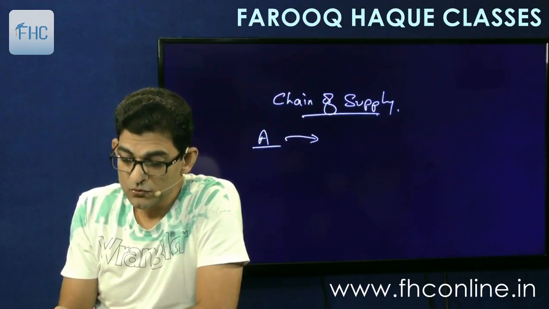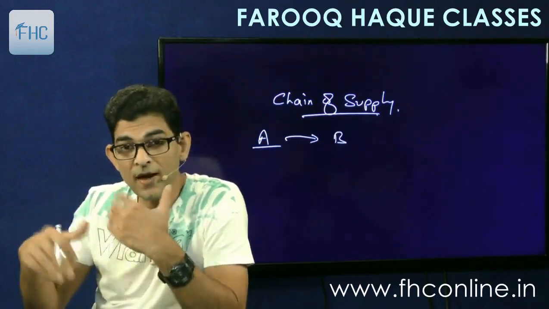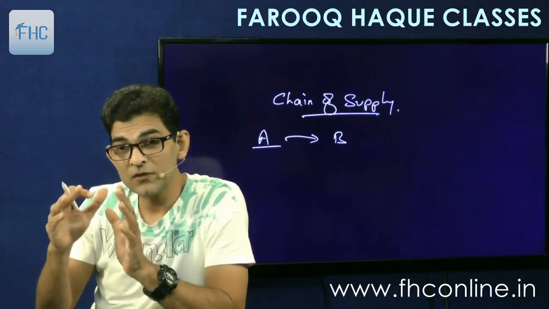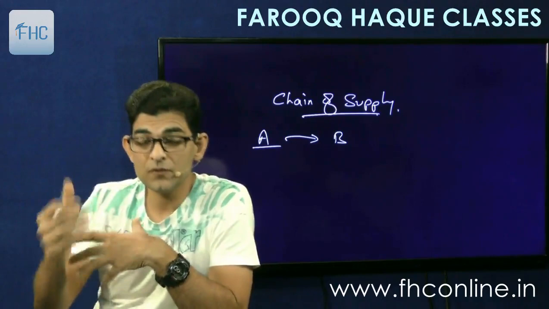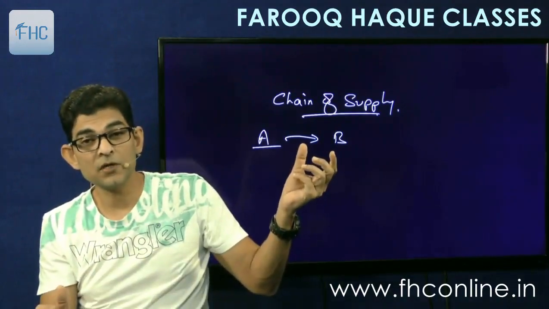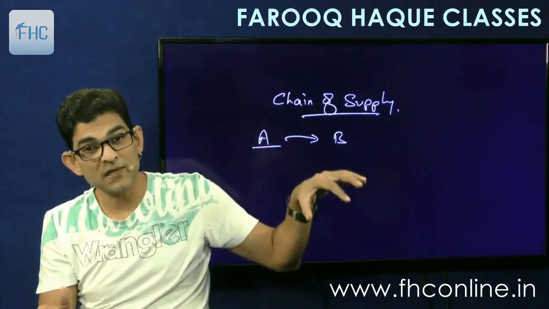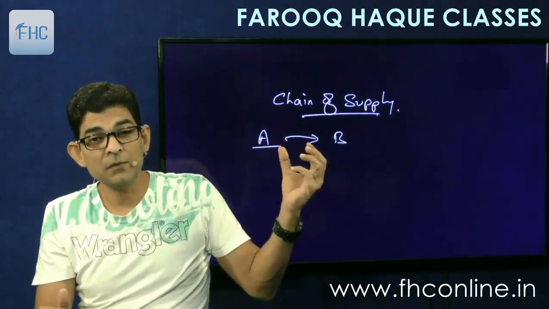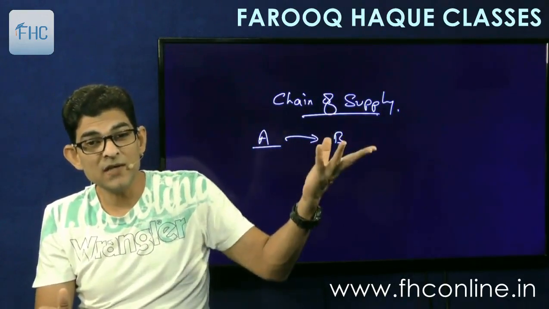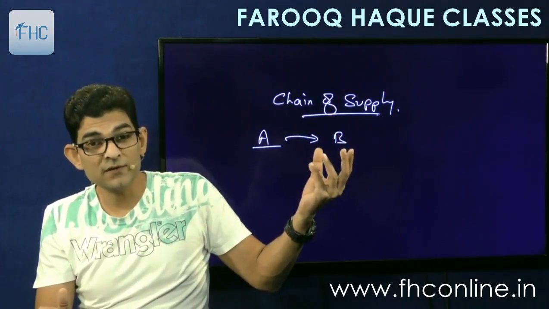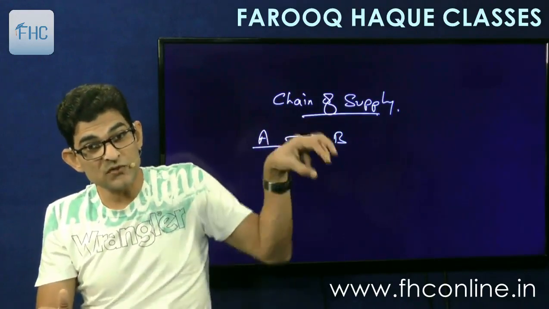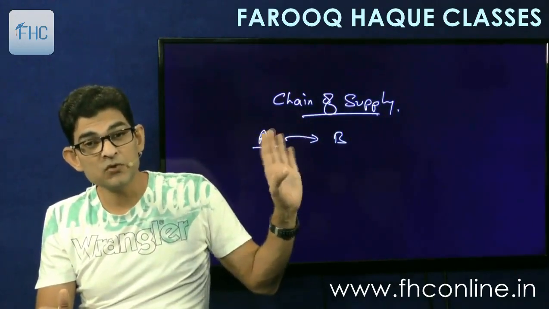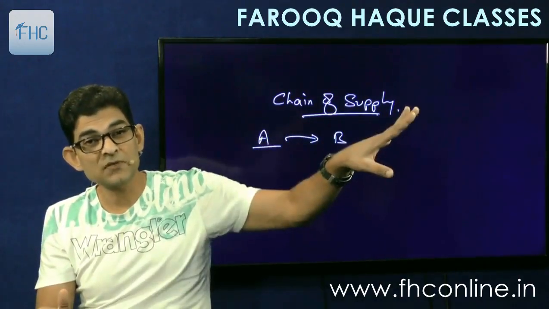So he supplies the goods to B. B adds some value. B may be a manufacturer or maybe a trader. A manufacturer manufactures something new out of it. So A's finished goods become raw material for B, and then he manufactures something else out of it and resells it. Or if he is just a trader, then he will buy and sell, buy and sell. Or he can be a service provider. So he buys these goods, uses them in the course of providing his service. So his inputs may be goods, inputs may be services, output will be service.